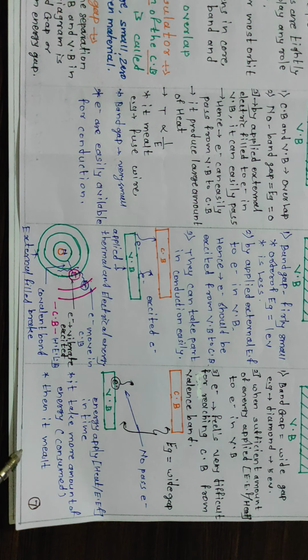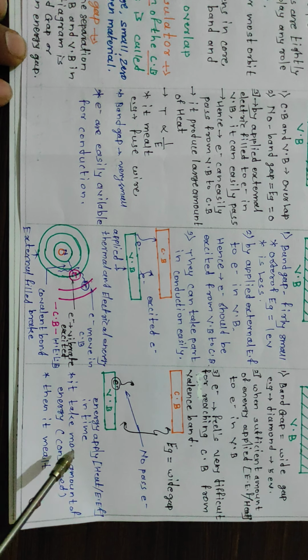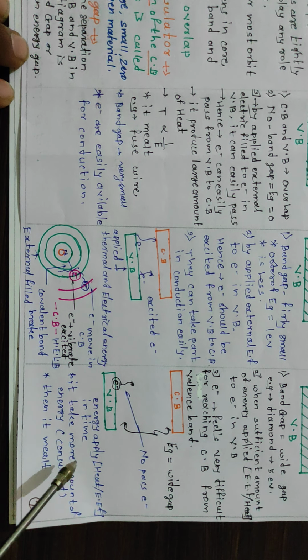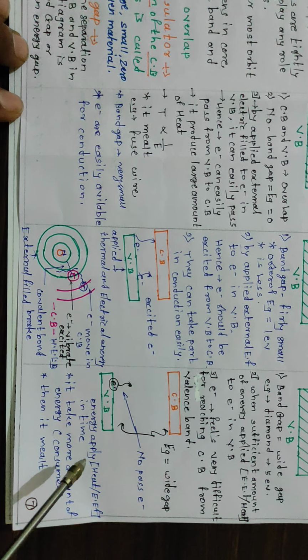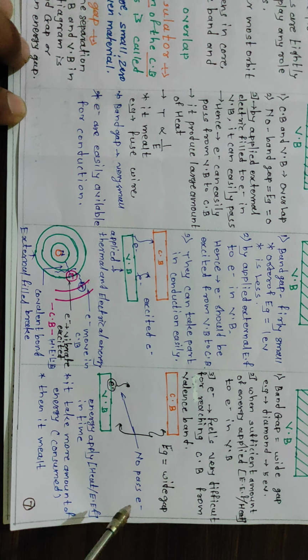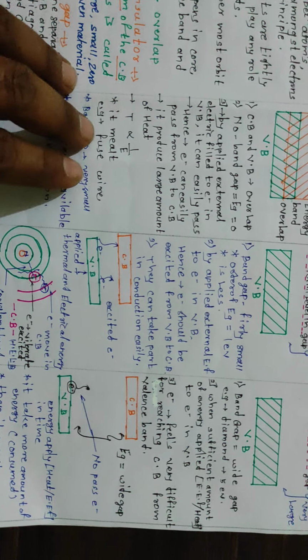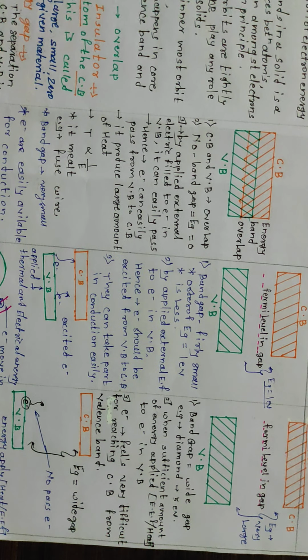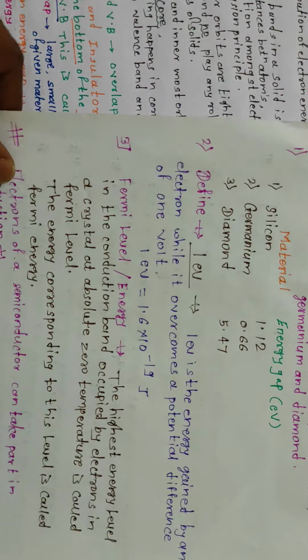Then due to this external energy applied to the material, the material will melt, that means in that material conduction of electricity is not possible. Then next, the last one, is the magnitude of the band gap of some materials.